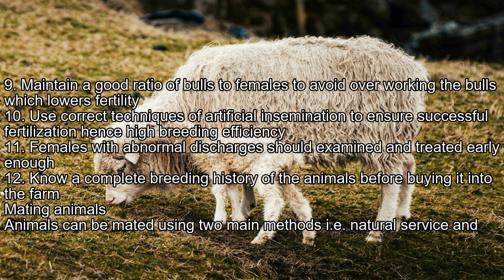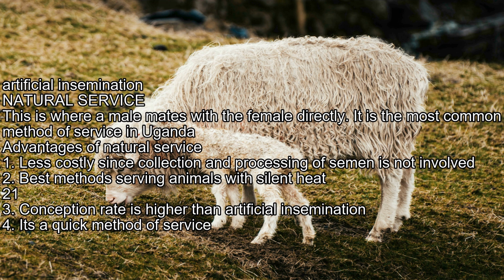Mating animals. Animals can be mated using two main methods, i.e., natural service and artificial insemination. Natural service. This is where a male mates with the female directly. It is the most common method of service in Uganda. Advantages of natural service. 1. Less costly since collection and processing of semen is not involved. 2. Best method for serving animals with silent heat. 3. Conception rate is higher than artificial insemination.